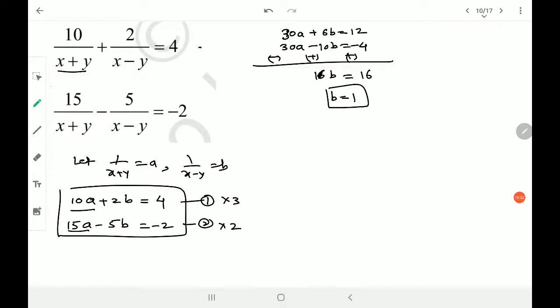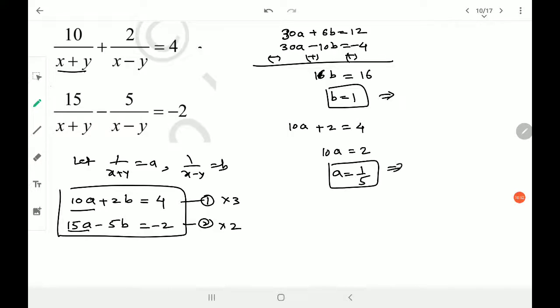so b will be equal to 1, which is a very simple value. And the other one I get by putting the value in equation number 1, as b is 1, so 10a plus 2 is equal to 4. I take 2 to the other side, 10a is equal to 2, a will be equal to 1 by 5. So this is my second value.